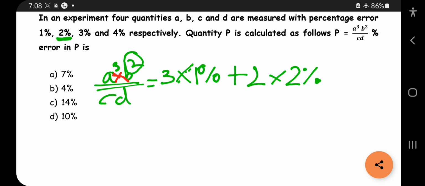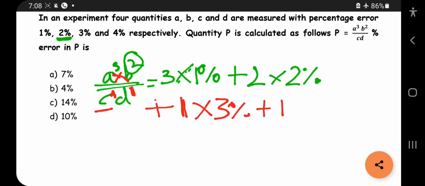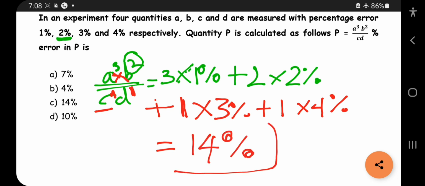So the next thing is plus C, that has only power 1, nothing they gave. Here also power 1, D also power 1. 1 into 3% plus 1 for D, 1 into 4%. What is the option? You will get total as 3 plus 4 plus 3, 10 plus 4, 14% is your error. The answer is this one. So one of the expected questions is this one.